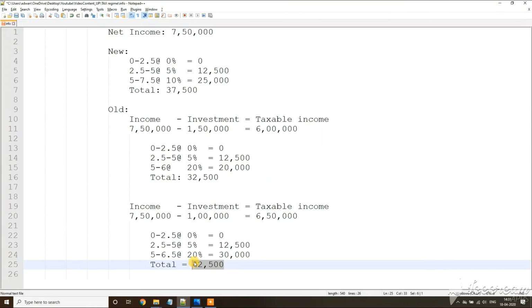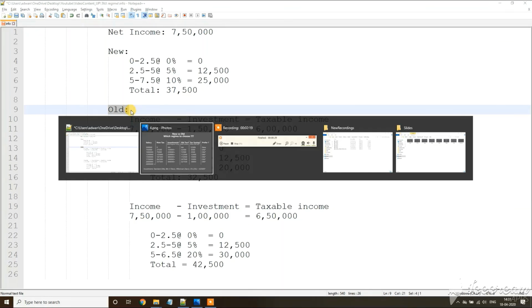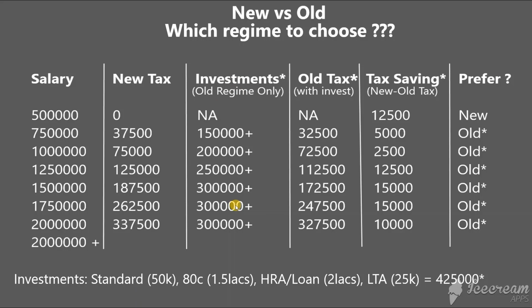Now you see, if you are investing only 1 lakh rupees, then you have to pay this much tax, 42,500 rupees, instead of 37,500 as per the new taxation. So if your investments are lesser, then go for the new tax system. If your investments are this much or even higher, then go for the old tax system. That's the point. So in this slide, this column is very important. This is showing you the break-even value of your investments. If you are making these many investments or more than that according to your salary group, then you can go for the old tax system. Otherwise, simply go for the new tax system.